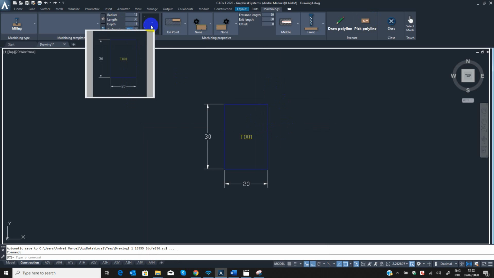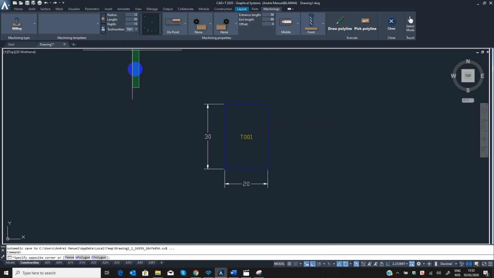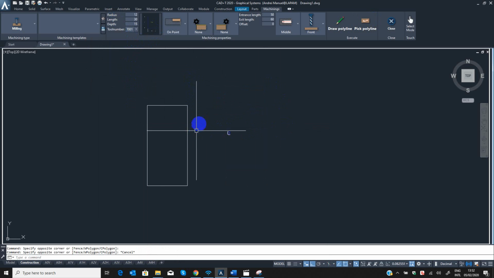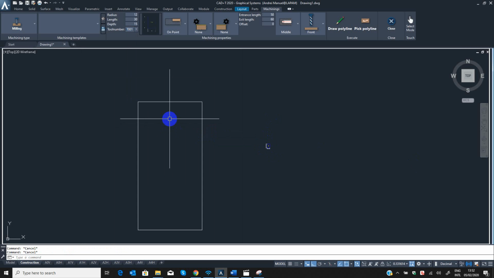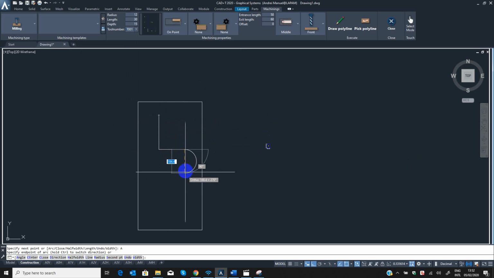And then there we go, the image came. All right. So once again, that's how you're going to create your tools based on the tools that you have on your CNC machine. And now I want to draw something here. Yes, arc, enter, yeah, like that. Enter, enter once again.